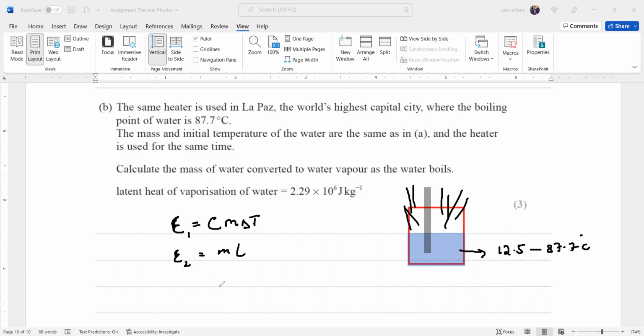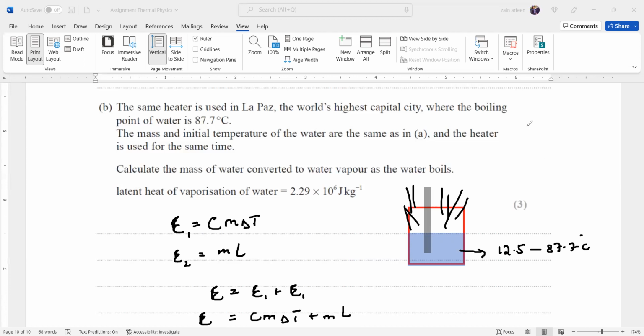The total energy supplied will be E1 plus E2, that is c m delta T plus m L.